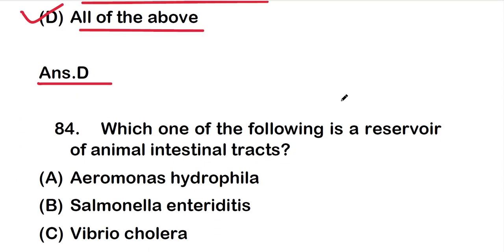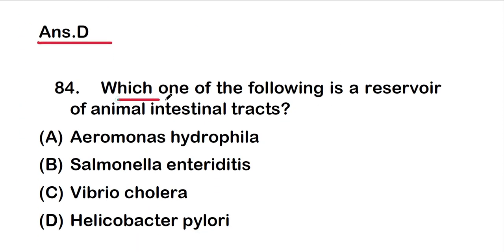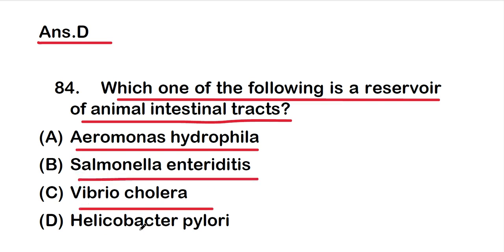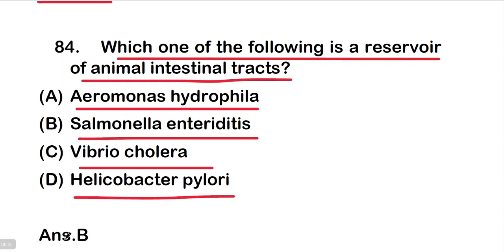So move on to question number 84: which one of the following is a reservoir of animal intestinal tracts? The options are option A Aeromonas hydrophila, option B Salmonella enteritidis, option C Vibrio cholerae, option D Helicobacter pylori, and the right one is option B, that is Salmonella enteritidis. So Salmonella enteritidis is a reservoir of animal intestinal tract.